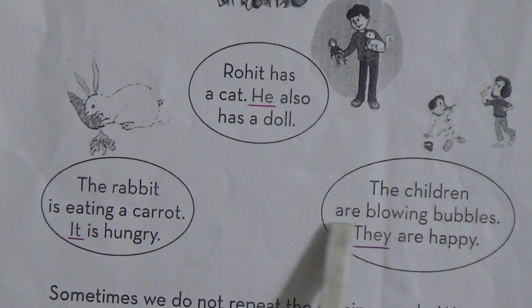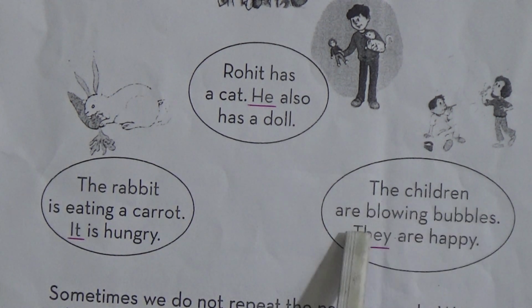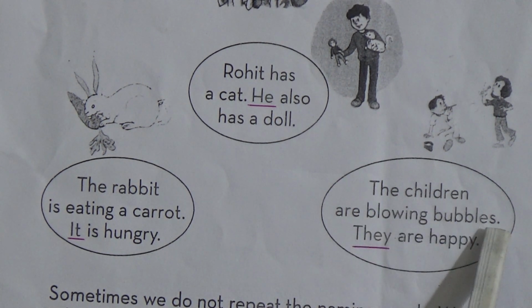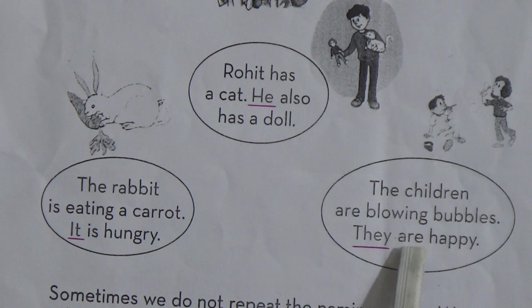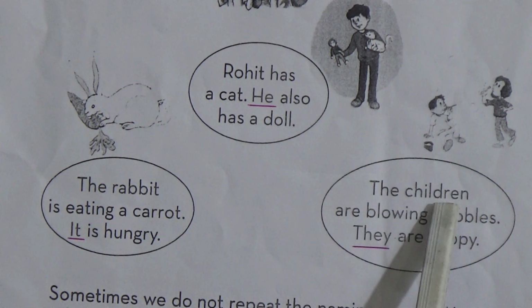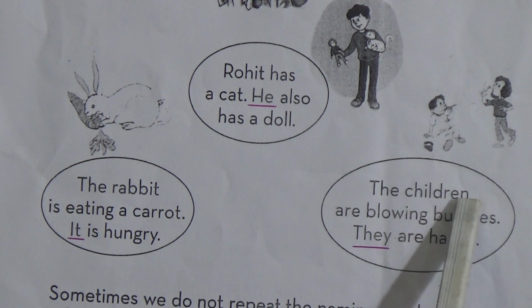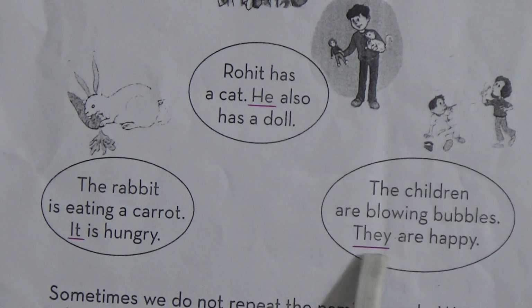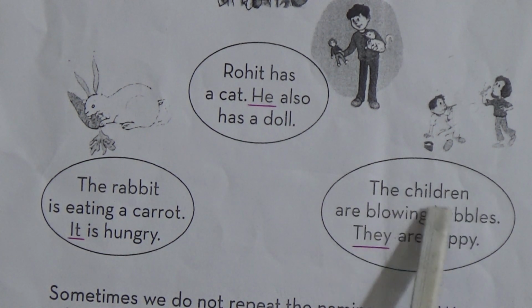The children are blowing bubbles. They are happy. The children is the plural form of child, and these are also naming words, and we used they here. They are children. For the children we used they instead of these children.